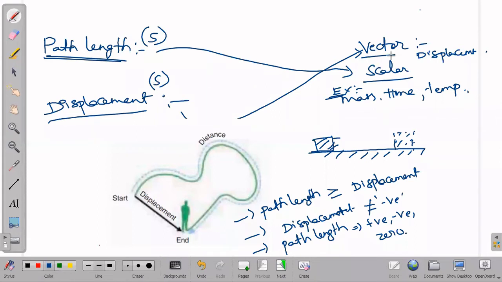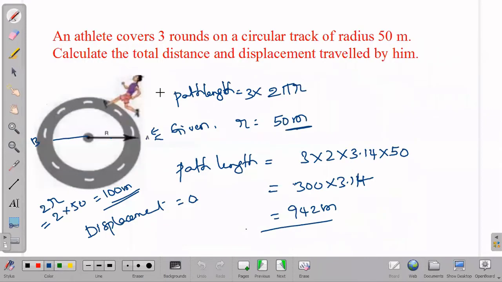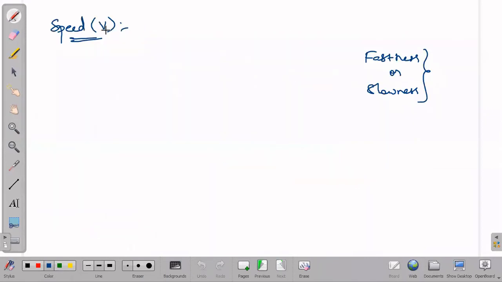Now, as I spoke about displacement as a vector, to differentiate vector and scalar, I'll put one small arrow mark above it. That means it has direction. Next, here speed. When it comes to speed, we will be taking it in terms of path length. How much path length the person covered in a specified time will be taken as speed.